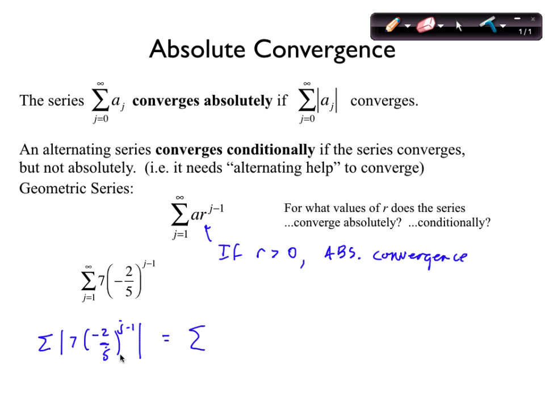And what series do you get when you take the absolute value of all these terms? It's the same as if r was what? Positive 2/5, right? Which converges because r is between 0 and 1. Therefore, absolutely convergent. Converges absolutely.